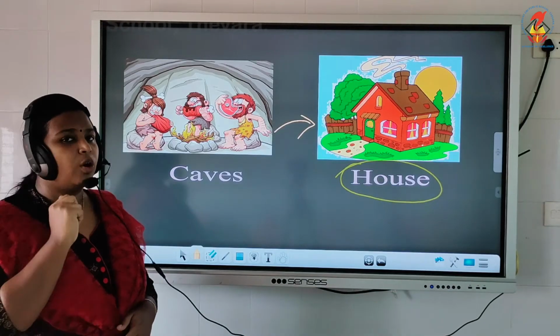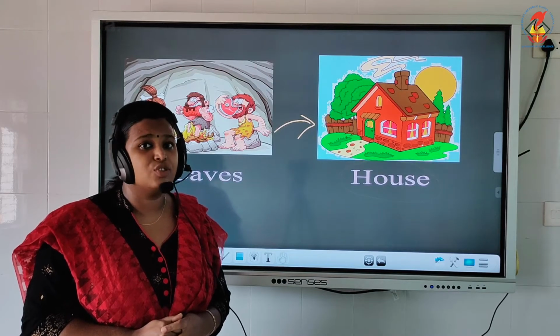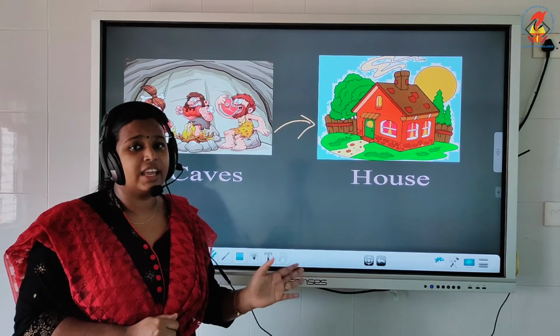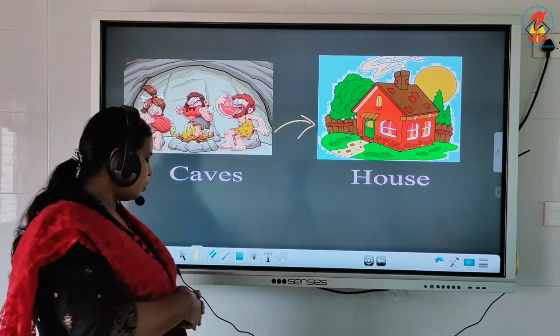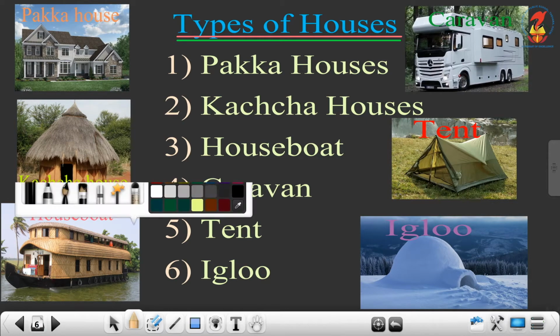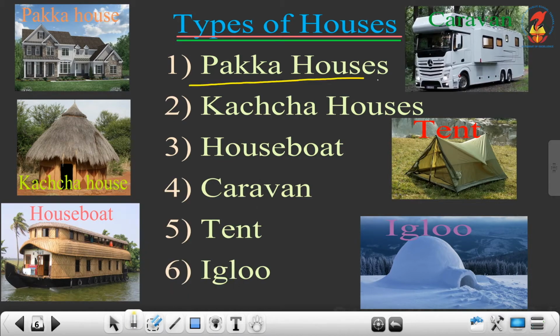Understood? Now, in this lesson, we are going to study different kinds of houses. Mainly 6 types of houses we are going to study in this lesson. The first one, see our heading, types of houses. First, we are going to study about Pakka houses. Here you can see the picture of a Pakka house.